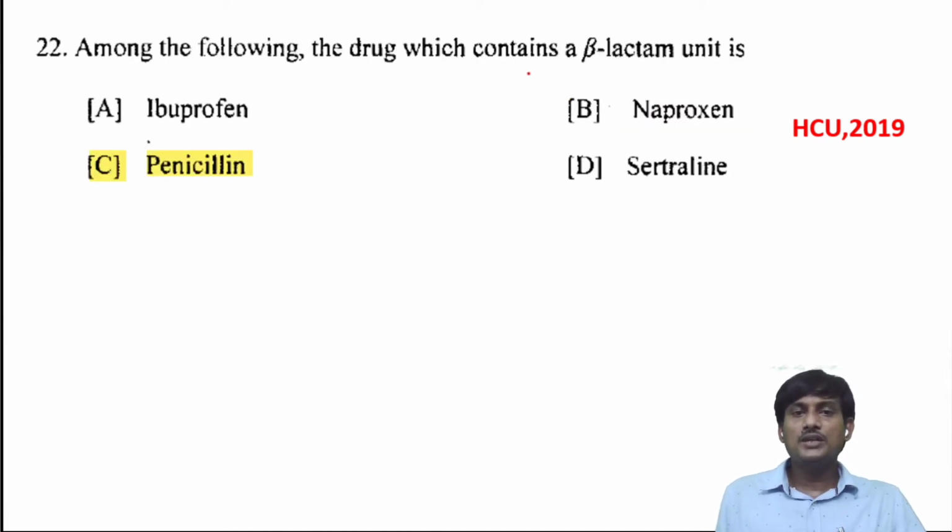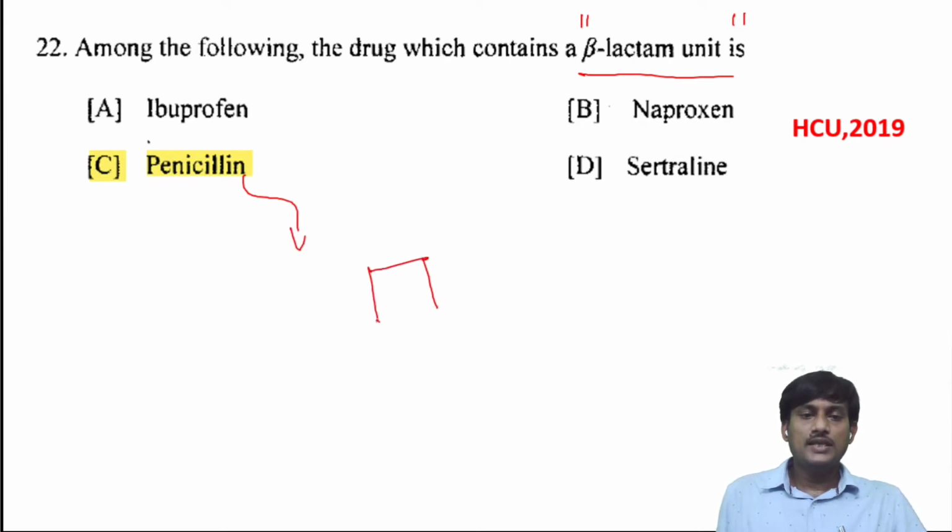Among the following, the drug which contains a beta-lactam unit. In penicillin, there is a beta-lactam unit. It's a cyclic amide. This one contains NH, and this one is C double bond O. The four-membered cyclic amide is called beta-lactam.